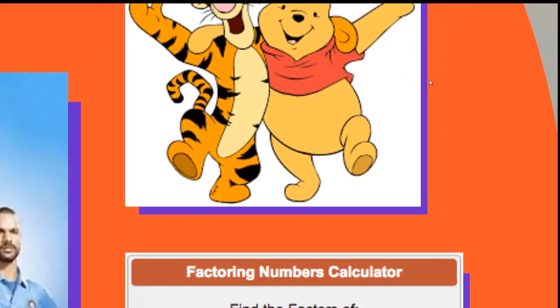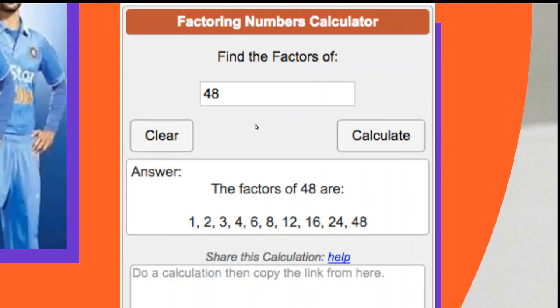Another example, the factors of 48. The factors of the number 48 are 1, 2, 3, 4, 6, 8, 12, 16, 24 and 48. It doesn't matter in which way you write them. This is written in increasing order of numbers. Even if you write it in decreasing order, or even if you jumble it up, it is not going to matter. What matters is that we need the factors of 48. That is all. So in these cases, the order doesn't matter at all, and such cases we call combination.